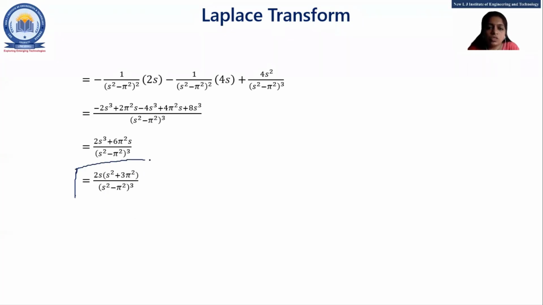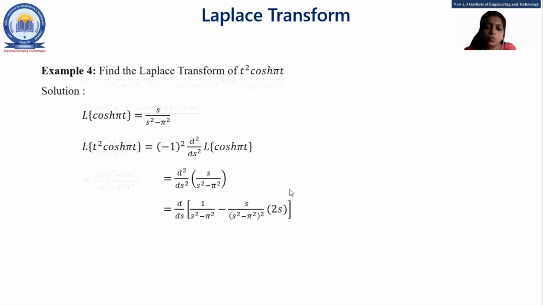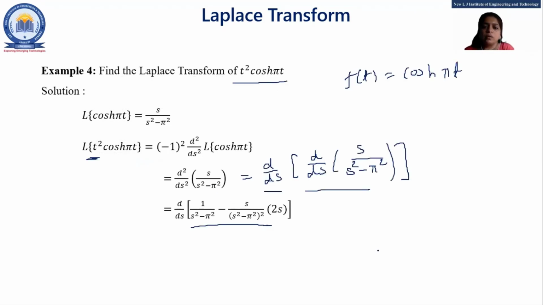And this is most important: when you find your second derivative, or the Laplace of t square of any function, the power of the denominator is mostly 3. After simplification, your power of the denominator is 3. You may find the derivative by using the u into v rule also.